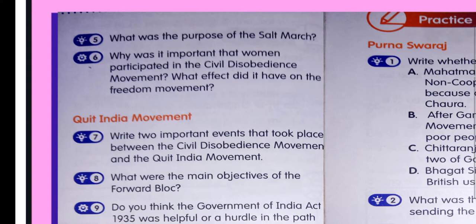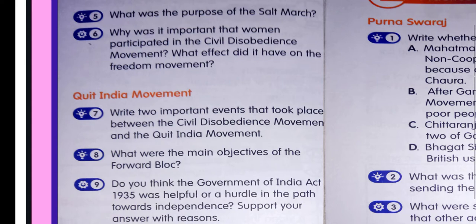Why was it important that women participated in civil disobedience movement? What effect did it have on freedom movement? Women's participation strengthened the national movement in different ways. They picketed shops of foreign clothes and liquor, spun khadi yarn, and even served time in prisons equally like men. Without the participation of women in the national movement, it would not have become a mass movement.